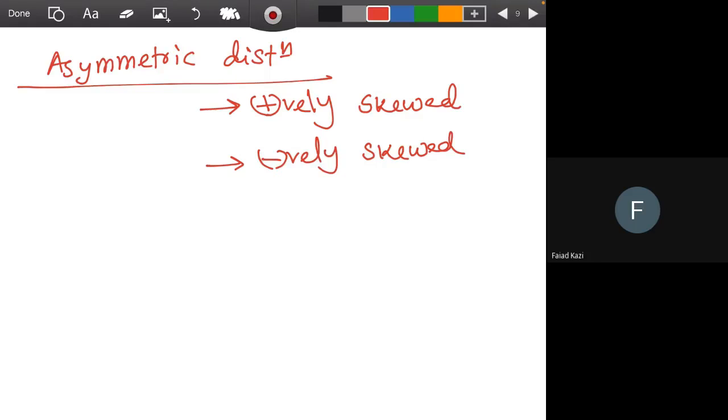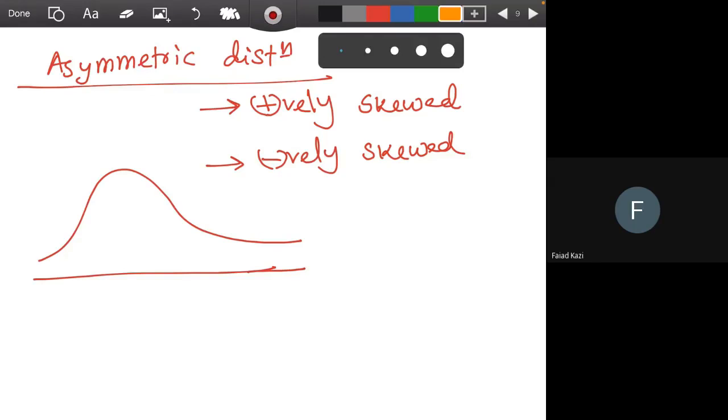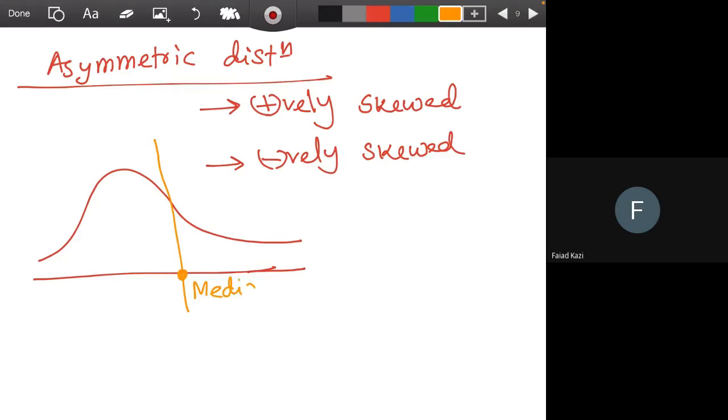Okay, so first I want to discuss a positively skewed distribution. This is what a positively skewed distribution looks like. If you have a distribution and you have drawn a bell-shaped curve, and if you cut through the median of the distribution, you will see that the distribution is not equally distributed on both sides of the median.